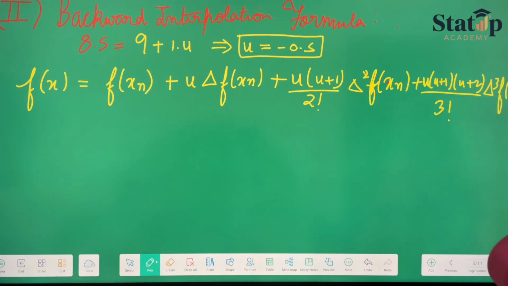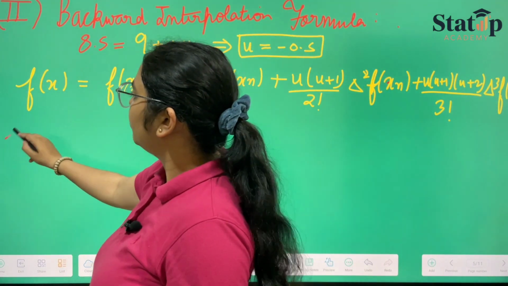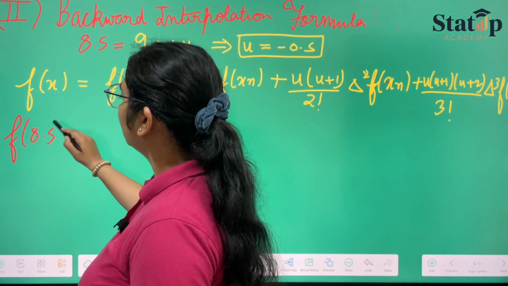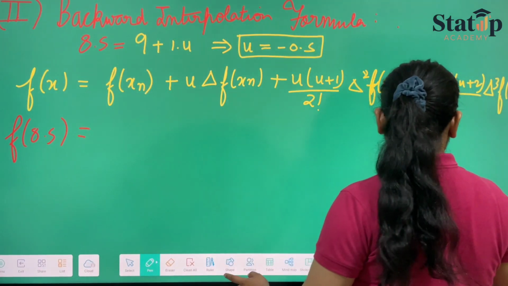We only have till delta cube, so we will be taking that. Now we have to calculate for f(8.5). So the first is f(xn), which is the last term.